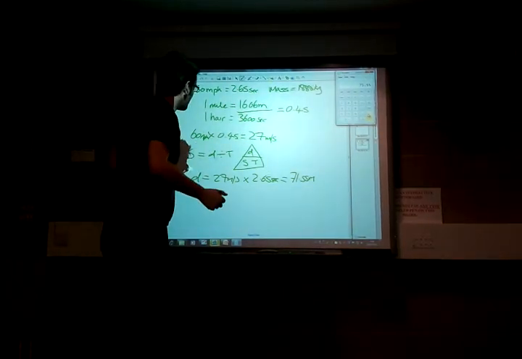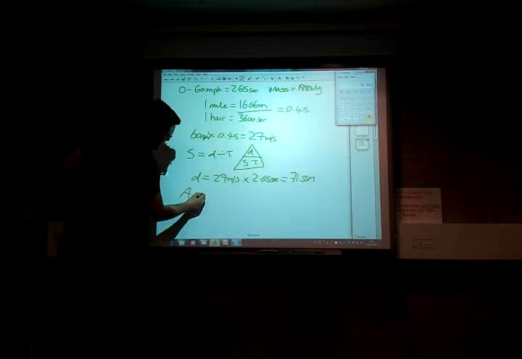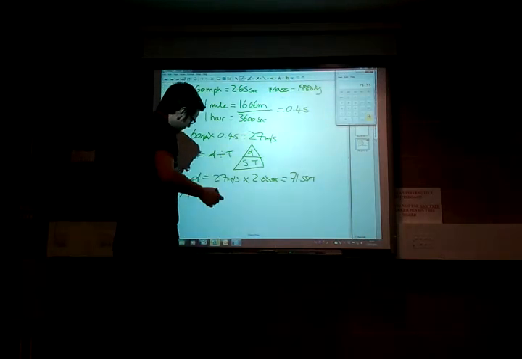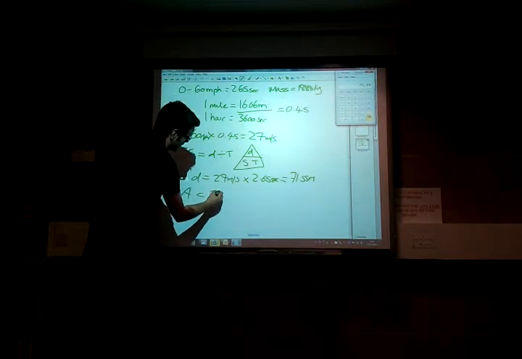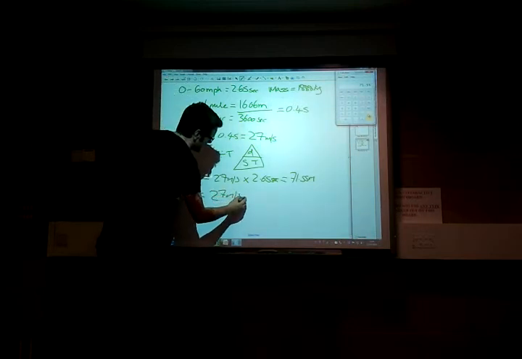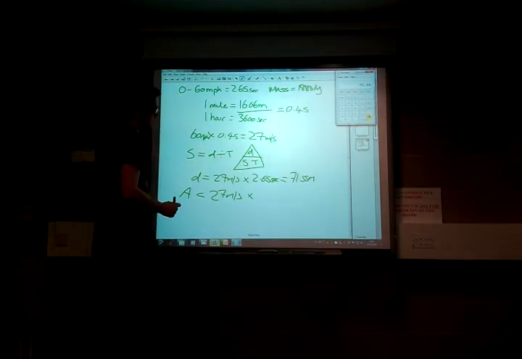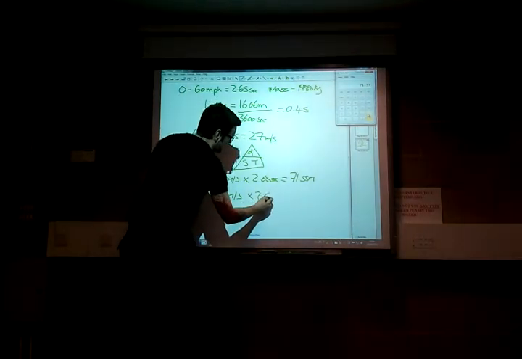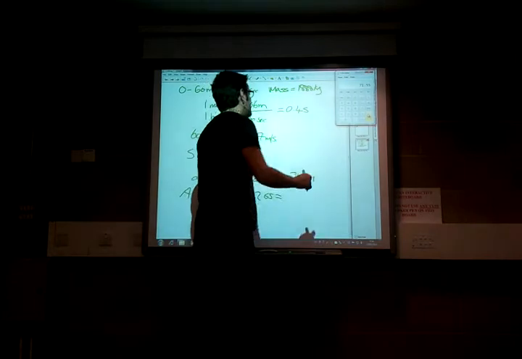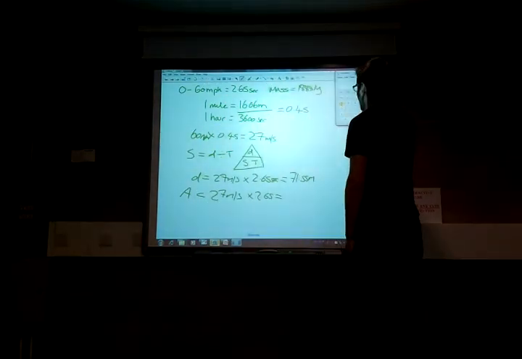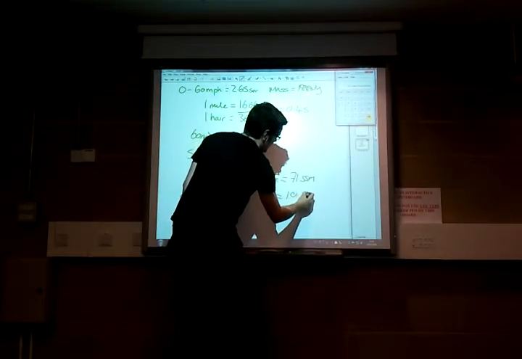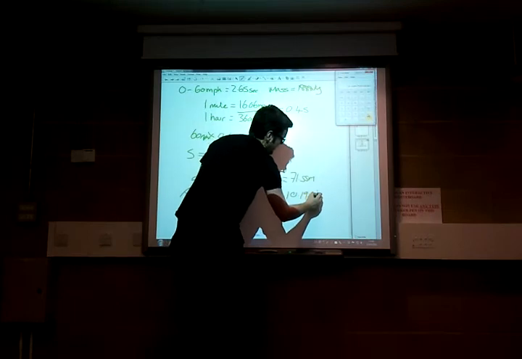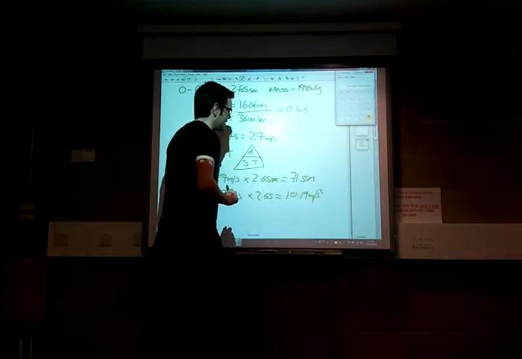So what we'll do is take our acceleration now. Our acceleration, which remember is the change in speed over time. So our change in speed is 27 meters per second, and our time is still 2.65. So that is 27 divided by 2.65, which gives us 10.19 meters per second per second.